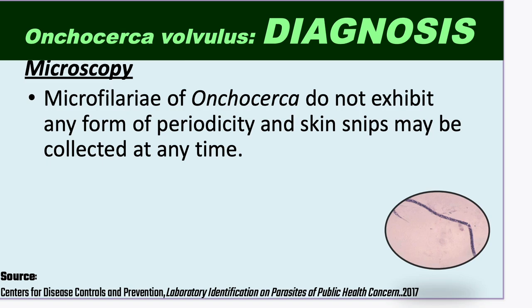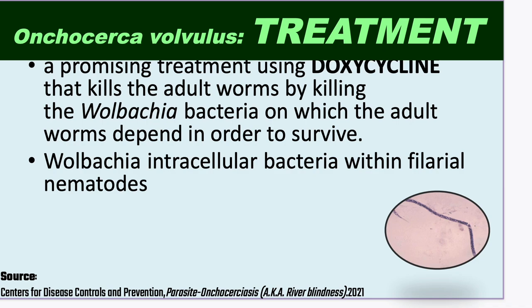The microfilariae of Onchocerca do not exhibit any form of periodicity, and skin snips may be collected at any time. So for treatment, a promising treatment is using doxycycline, which kills the adult worms by killing the Wolbachia bacteria on which the adult worms depend in order to survive. So Wolbachia are intracellular bacteria within filarial nematodes.